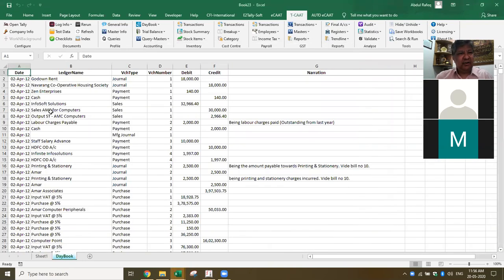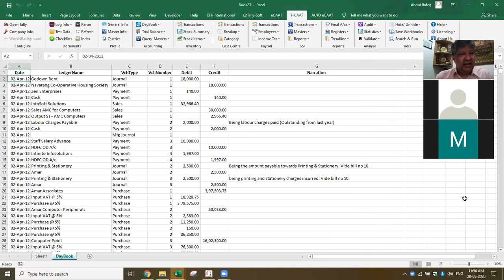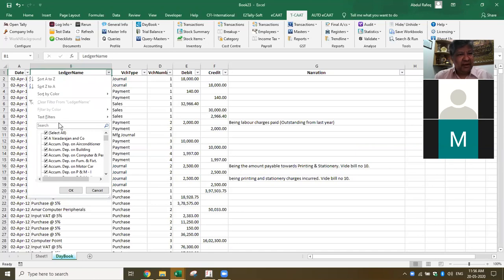You can use Excel. See, now I have this complete data from 2nd April 2012 to 31/3, which means 2,500 rows are there. Once I have this data, I can do further analysis based on it. For example, I can just use a filter and do analysis. When I export from Tally, I'll not be able to get this data in this format. Now I can go and filter. For example, I want to pick up transactions pertaining to rent. Now it tells me these are all the rents. Now I want to pick up, let's say, office rent. Now these are the accounts pertaining to office rent.